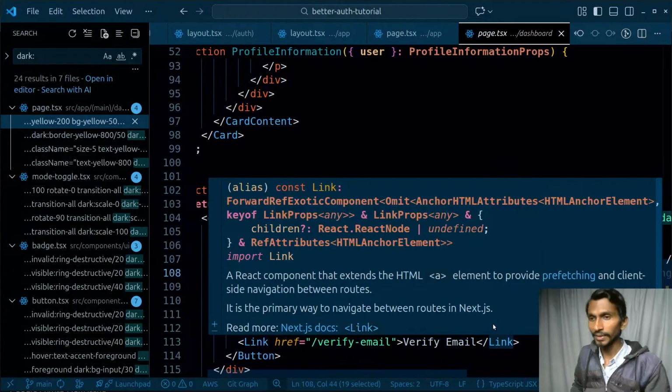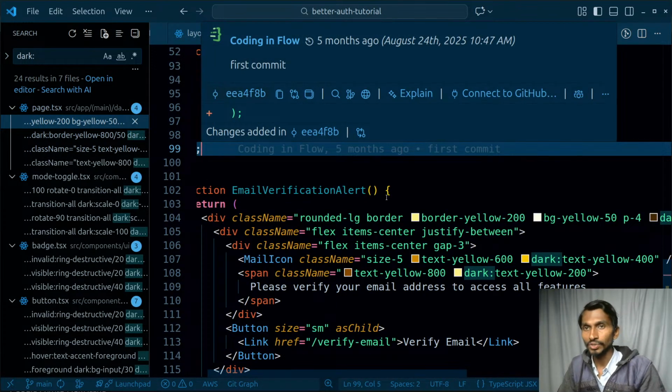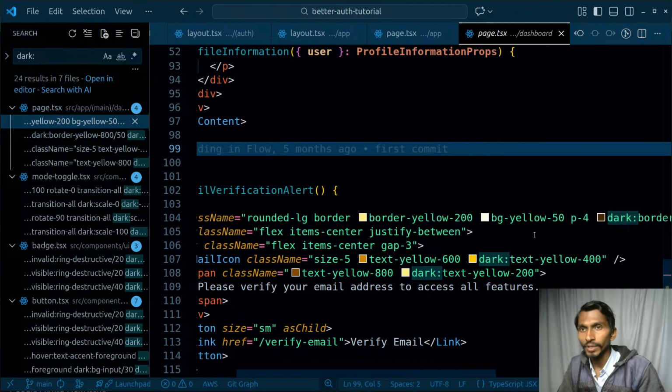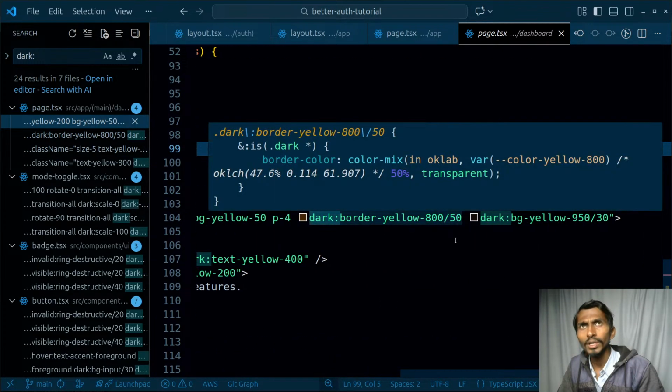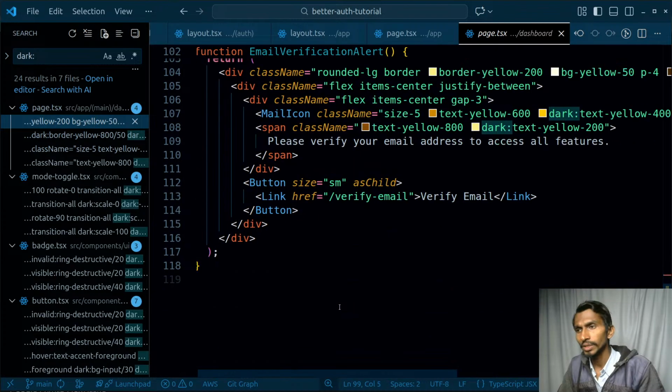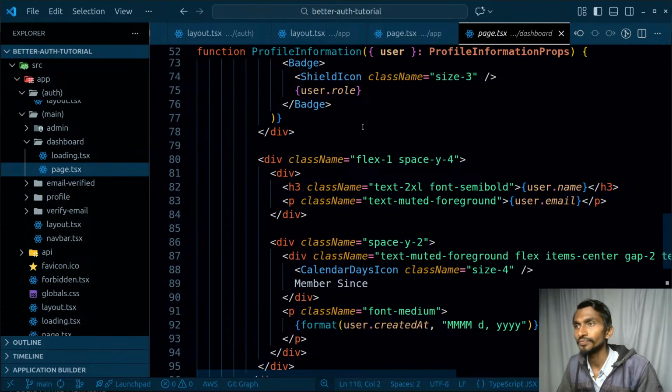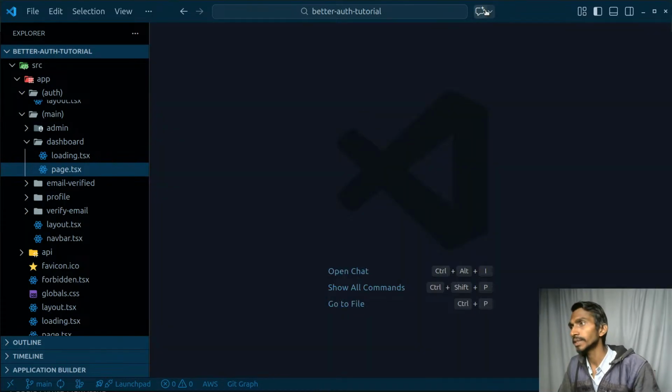I was looking for the classes, and they are kind of being implemented, so I don't really need to worry about them. So this is the design of dashboard, and over here border color and all, everything's being used as per the need, and that's fine. Okay, I'm not really worried about it anymore. It is being used, that's what I wanted. Close everything and let's continue from here on.